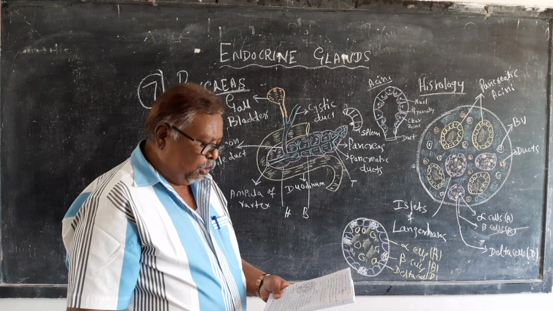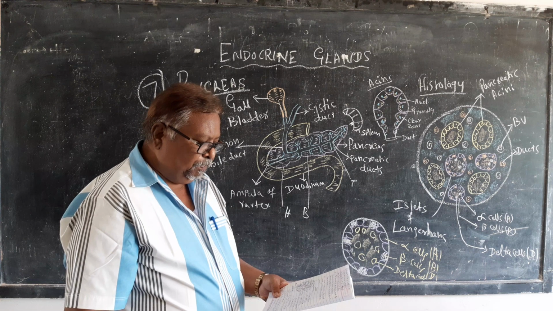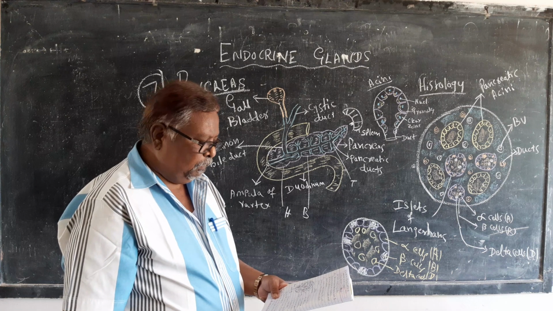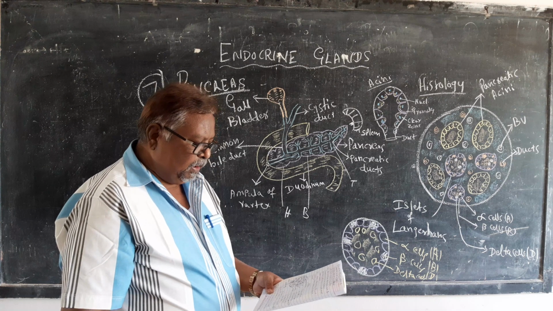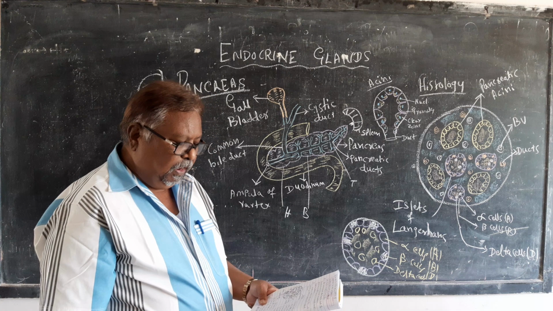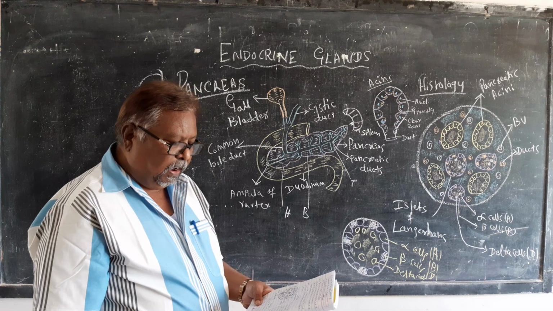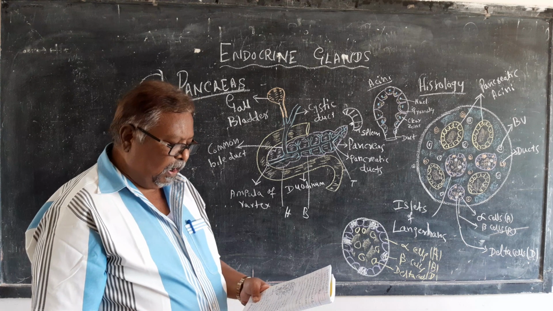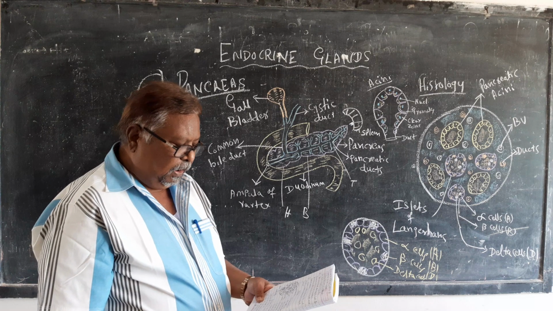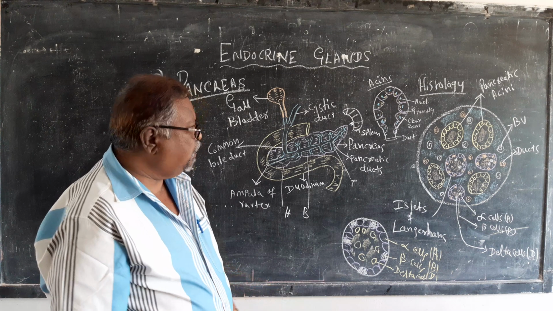Now, next point: pancreatic acini form the exocrine part of the gland. The acini form the exocrine portion of the gland and secrete the digestive juices, that is the enzymes, into the pancreatic duct.